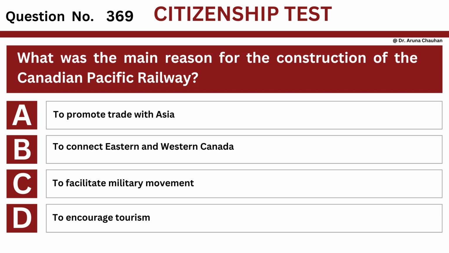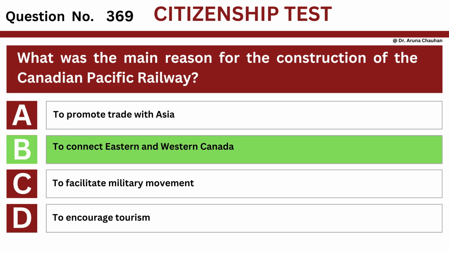Question number 369. Question: what was the main reason for the construction of the Canadian Pacific Railway? Option A, to promote trade with Asia. Option B, to connect Eastern and Western Canada. Option C, to facilitate military movement. Option D, to encourage tourism. The answer is option B, to connect Eastern and Western Canada.